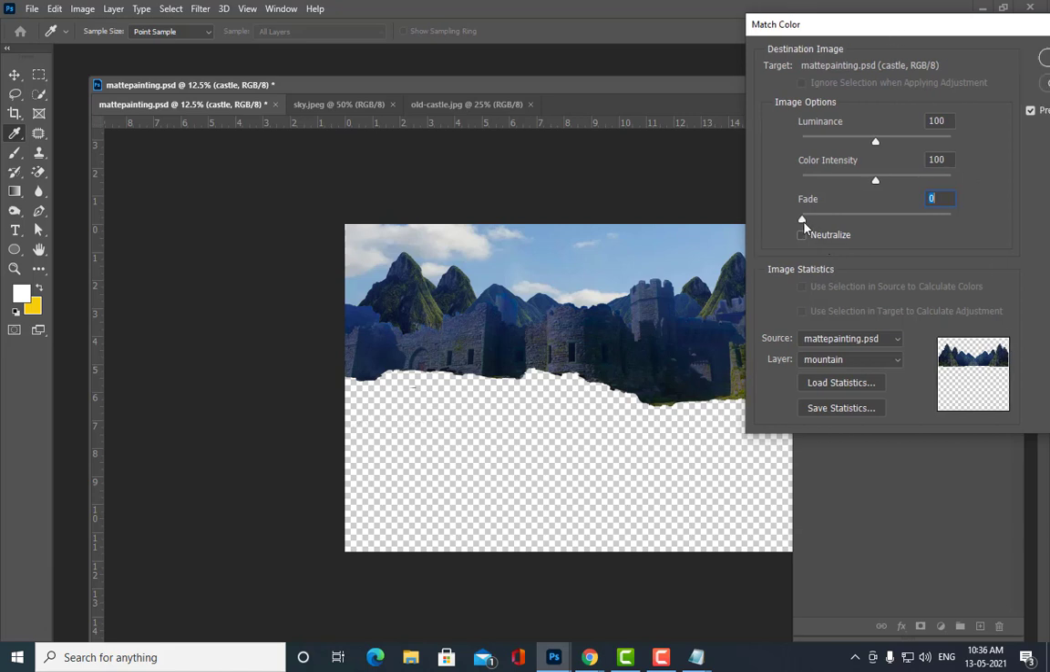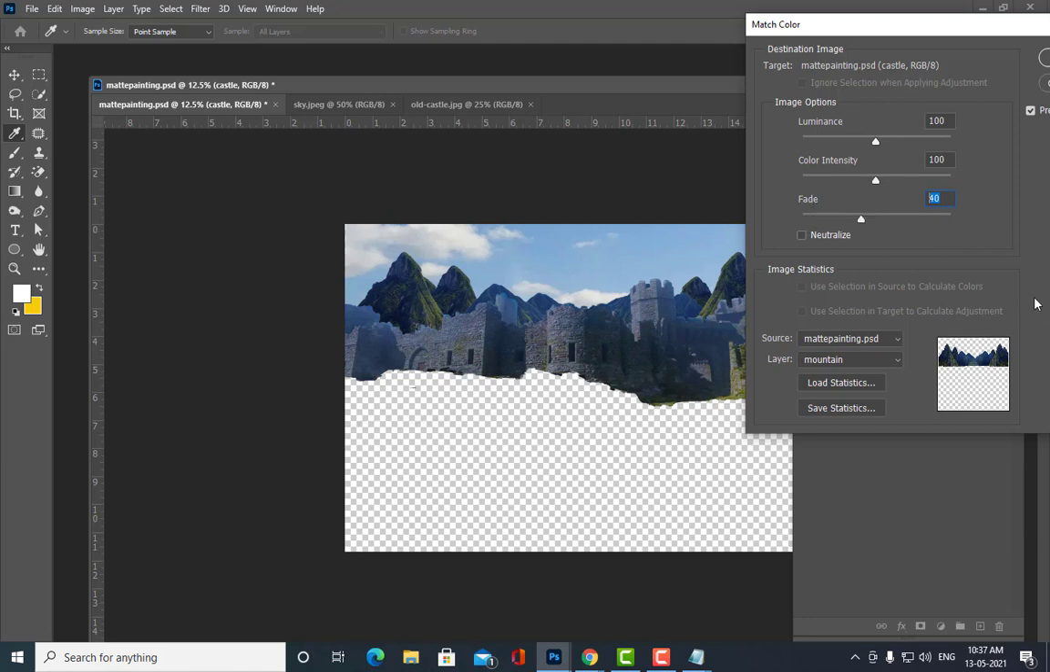Okay, so let me put it somewhere in between. See, now the matching is somewhere in between, so it is 40%. So we have not put maximum or minimum. We have put somewhere in between. So that is called matching effect. So with fade we can decide the matching effect.